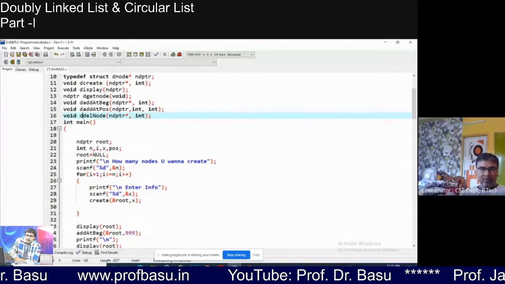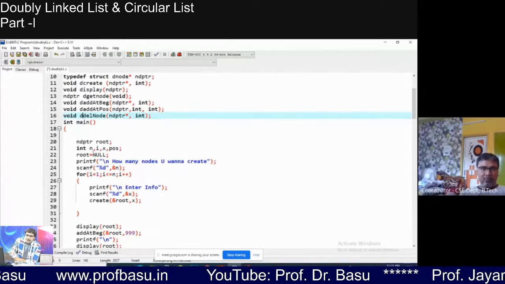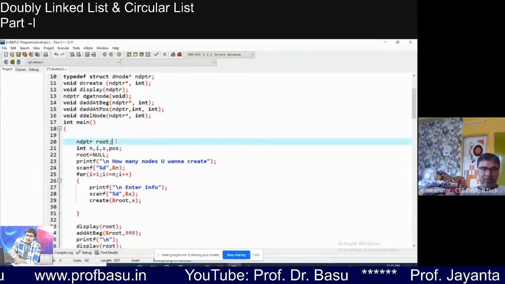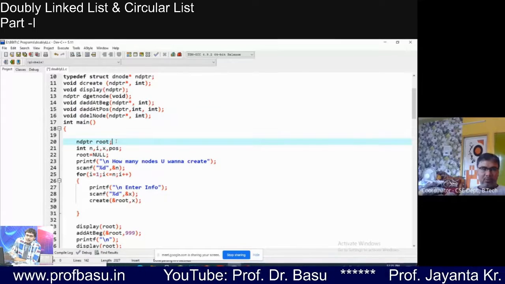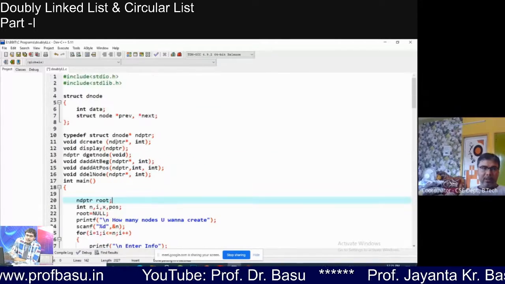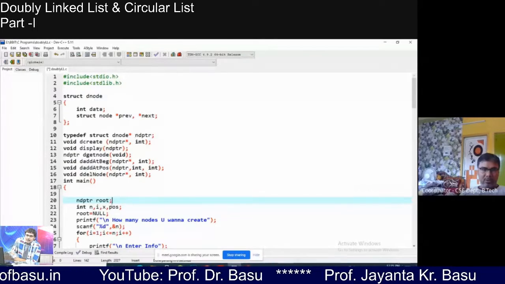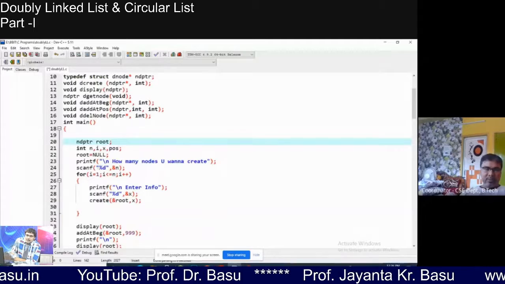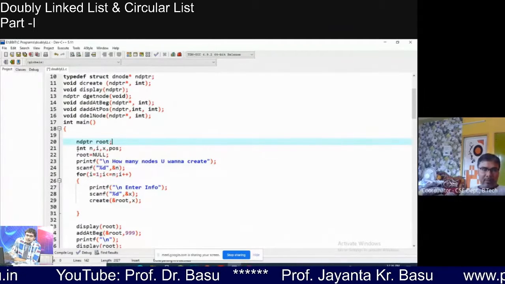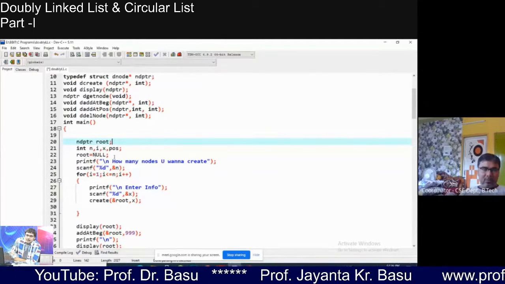I'm modifying it in front of you so that you will get much more confidence. NDPTR root, same thing, not changing the name. Root is null.